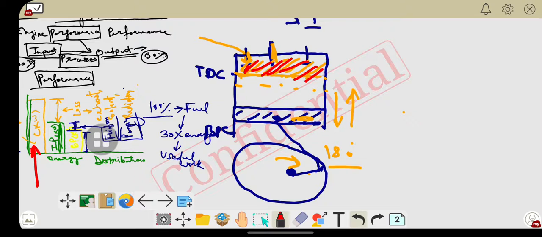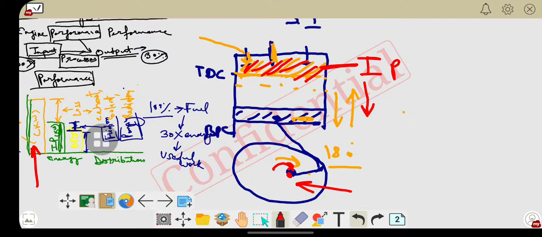A huge amount of pressure is developed that is responsible for operating the piston in the downward direction, due to which the crankshaft is moved. Now this crankshaft is driven only by the energy developed during the expansion stroke. This energy is developed inside the IC engine.